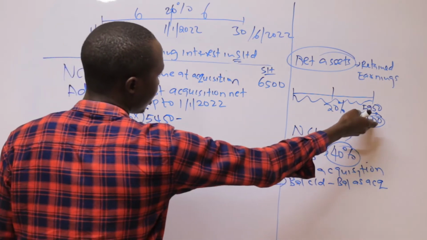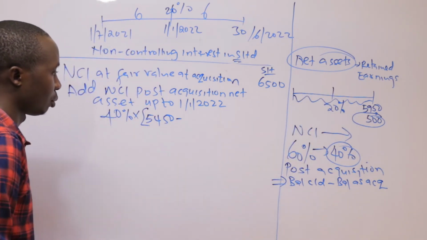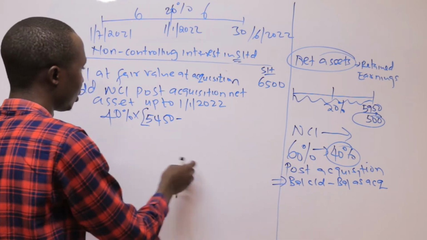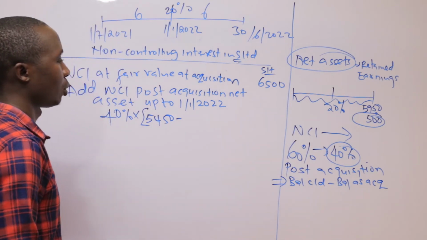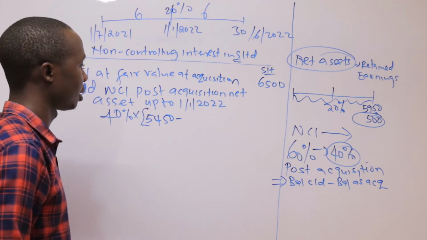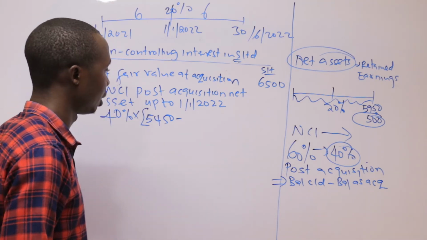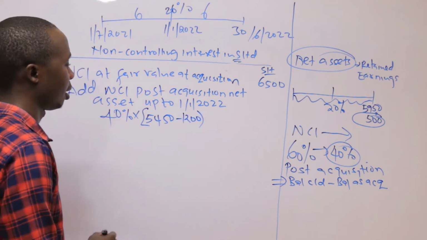I will consider the 500 for the first 6 months, so I take the balance carried down, 5450, exclusive of the 500 which was accruing throughout the year, minus the retained earnings at acquisition in S, provided in note 1. If you read, you will see 1200.